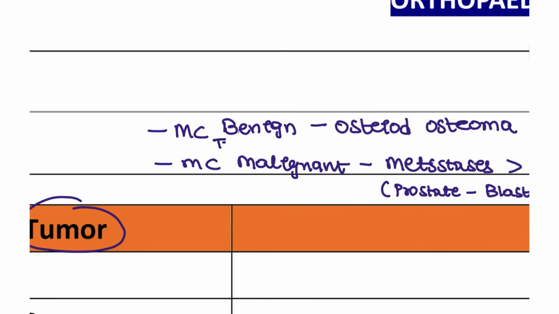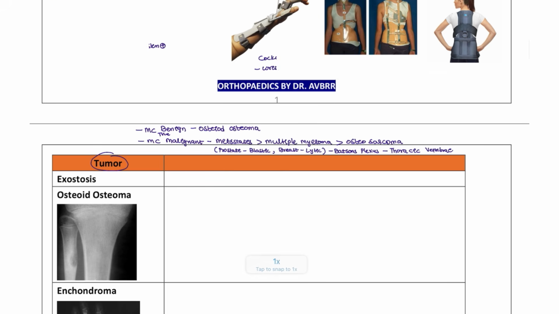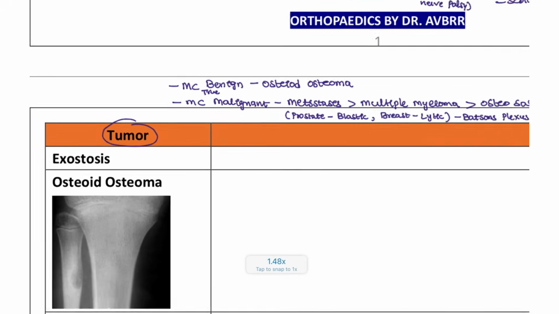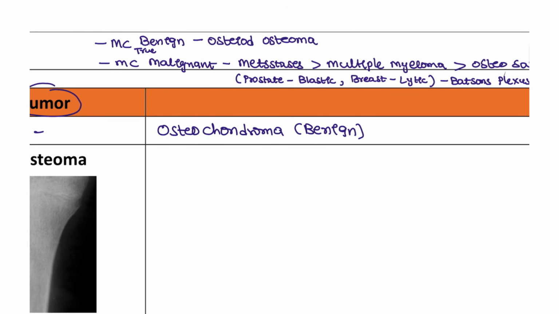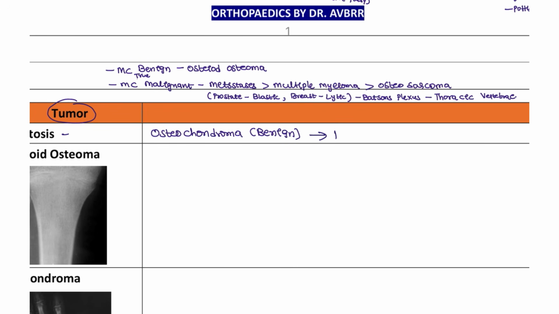Okay, this is the true benign. We have the only benign also. True benign is different from only benign. So if they ask what is the only benign condition, then you have to choose osteochondroma. Osteochondroma is the only benign disease that is most commonly seen in patients. But in the complication, this can progress to malignancy. This is a benign tumor only, easily treatable, but it can progress to malignancy, known as chondrosarcoma. That is also seen in these patients.